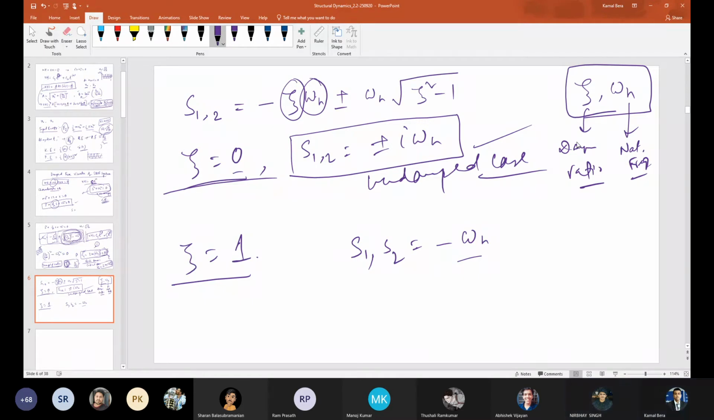It will oscillate. How will it oscillate? What is the reason for oscillation in this case, in the undamped case? We just discussed it 15 minutes back.